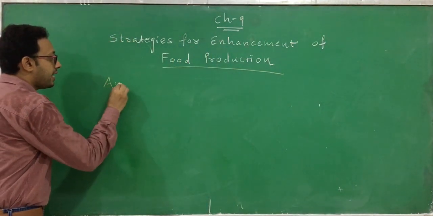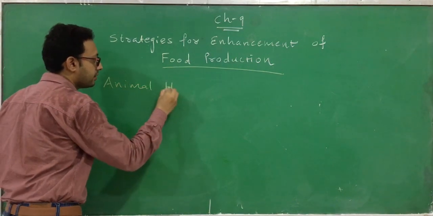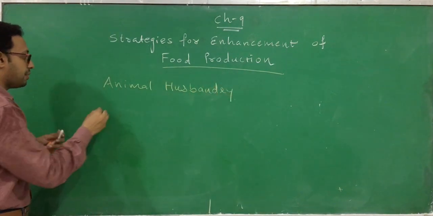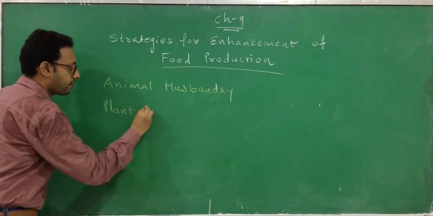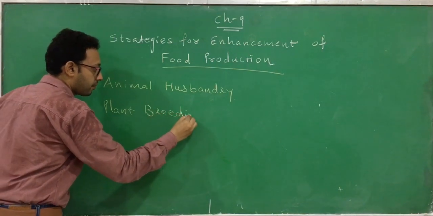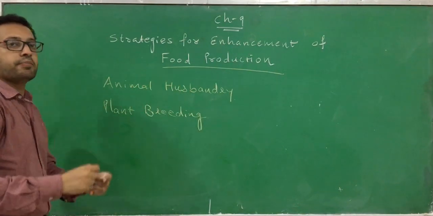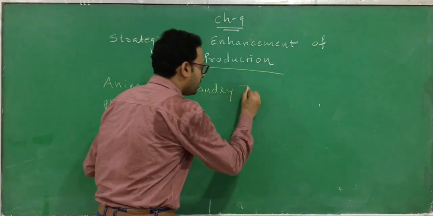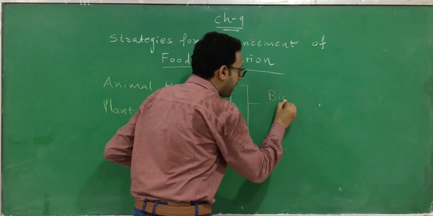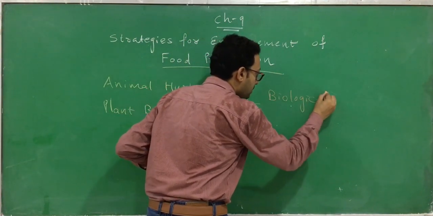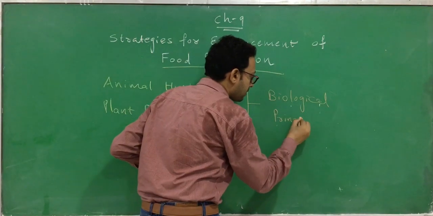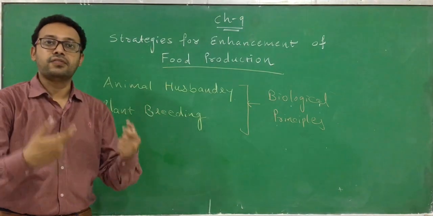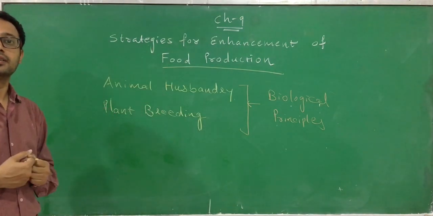The first one is animal husbandry, and the second one is plant breeding. These are the two most important factors, and when we apply biological principles in these two fields, then we might be able to fulfill the food requirement of the population in the world.